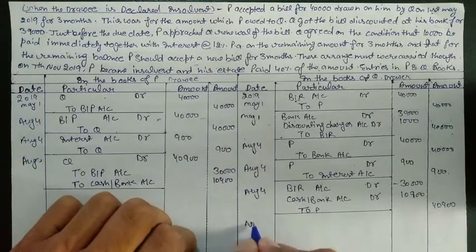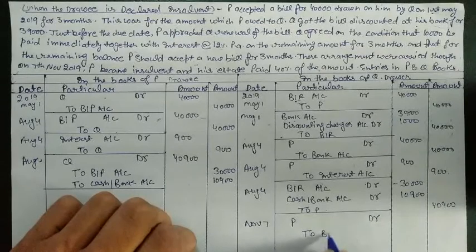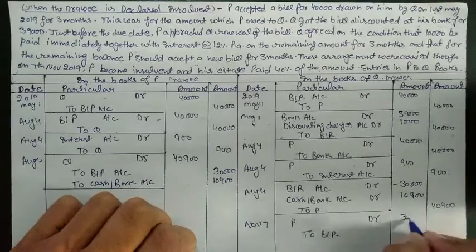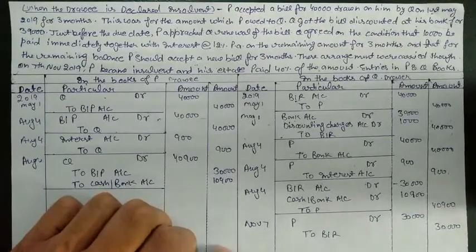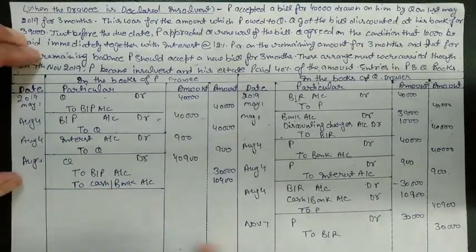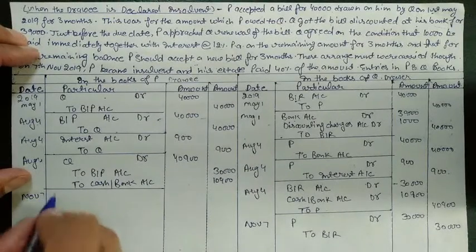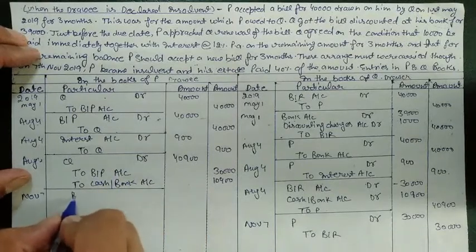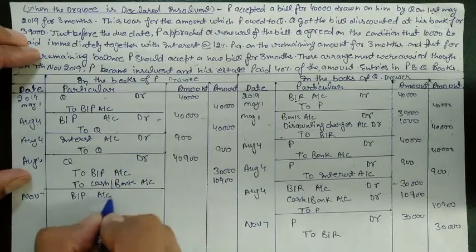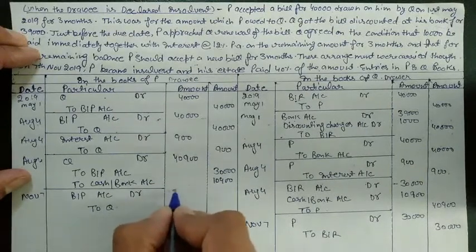On November 7, P debit to BR for 30,000. In the books of P also, that is Droy, we need to reverse the entry or cancel the bill first. That is Q debit to BP. Now it will reverse: BP account debit to Q for 30,000.